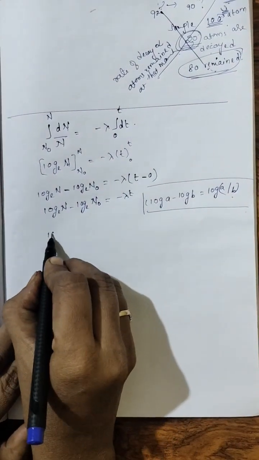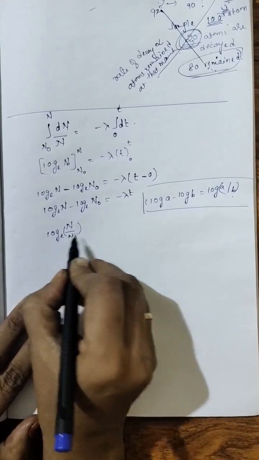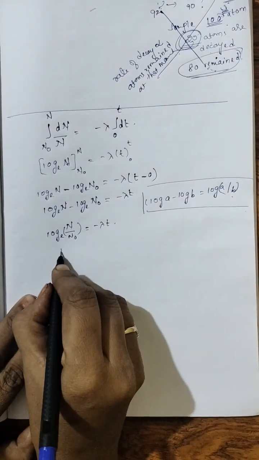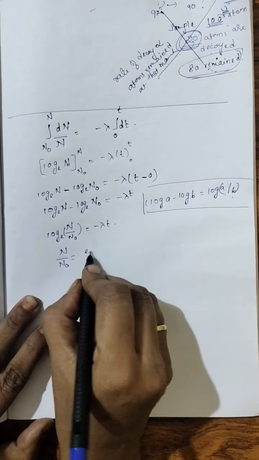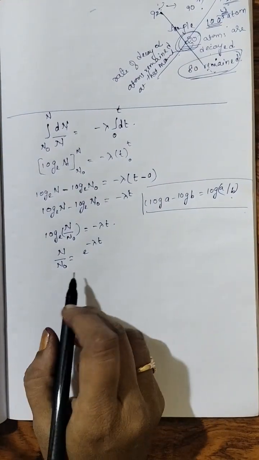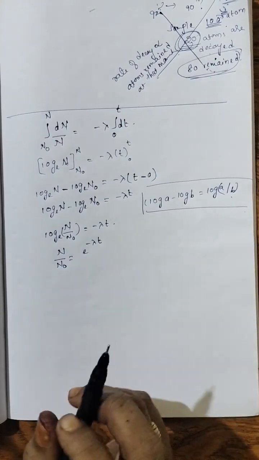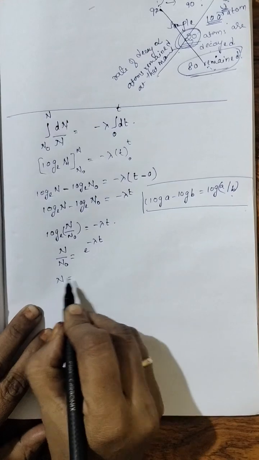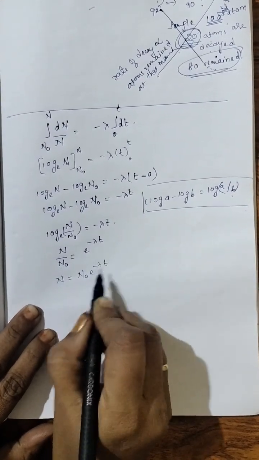Okay. So log e N by N naught is equal to minus lambda t. Now next, N by N naught becomes e to the power of minus lambda t. Okay, removing the logarithm, N by N naught equals e to the power of minus lambda t. Now send this N naught to this side. N equals N naught e to the power of minus lambda t.